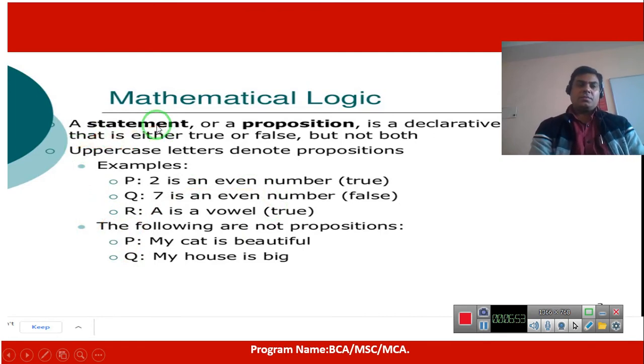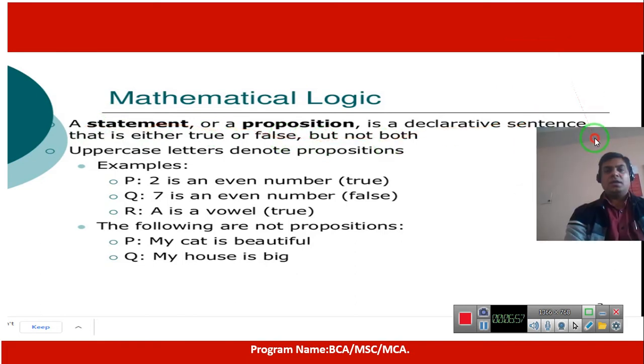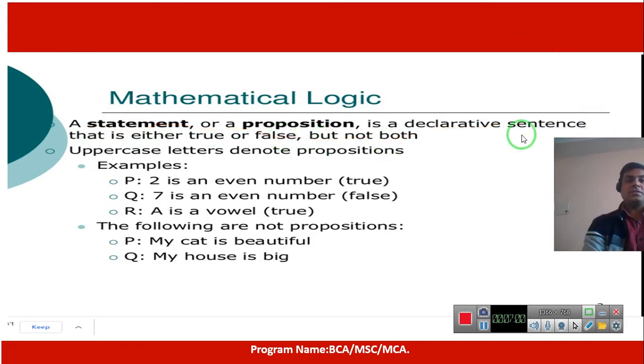Another definition, in the simplest manner we can say that a statement or a proposition is a declarative sentence, an assertive or declarative or simple sentence that is either true or false but not both. For example, uppercase letters are a simple notation only. Uppercase letters denote the propositions P, Q and R. 2 is an even number, it is true. 7 is an even number, it is false.